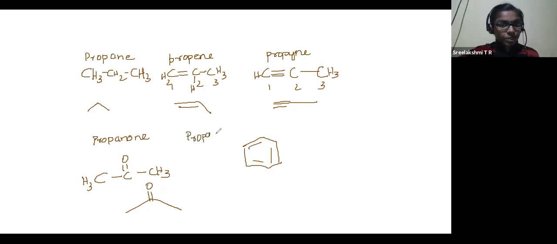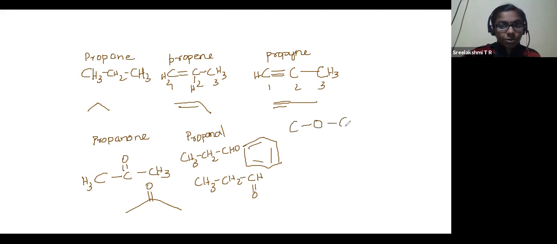So now there is propanal, which is an aldehyde. It is actually CH3, CH2, CHO. This is how you get it. But actually its structure is CH3, CH2, CH double bond O. So carbon to oxygen, if it is simply there, means definitely it is a double bond O. Carbon atom with oxygen means it is double bond. But carbon atom once bonded to oxygen and once again bonded to a carbon atom means each one is a single bond. These compounds are known as ether compounds.